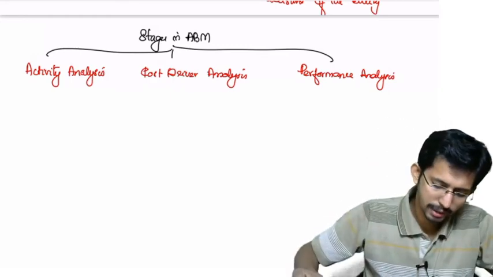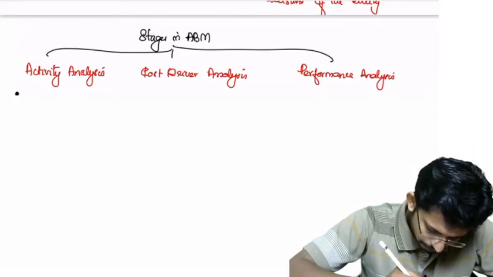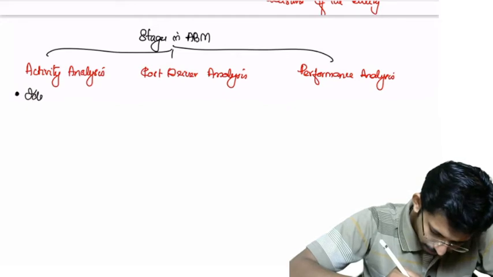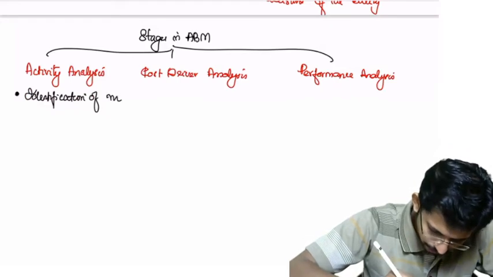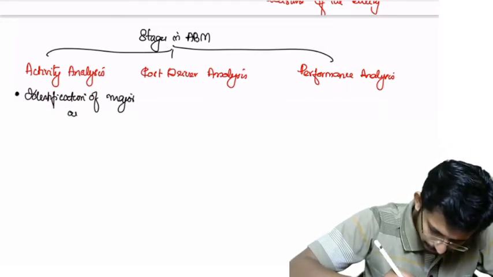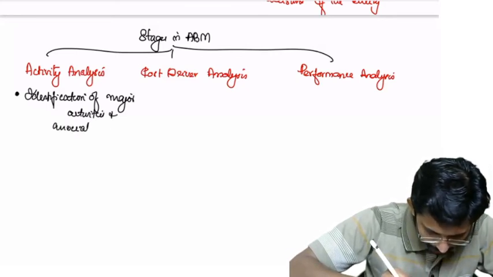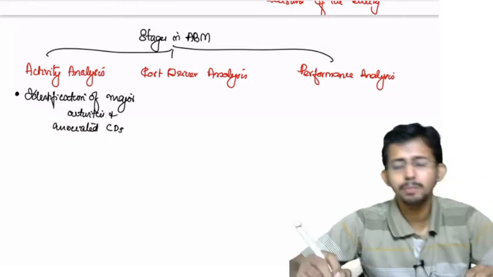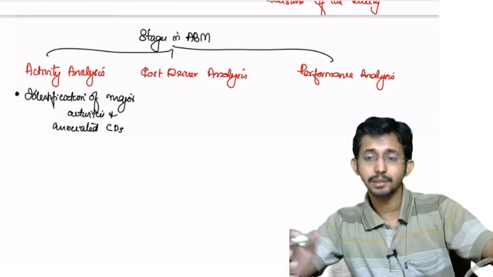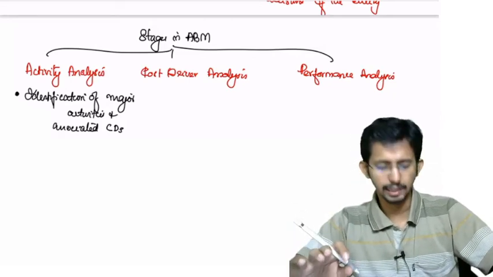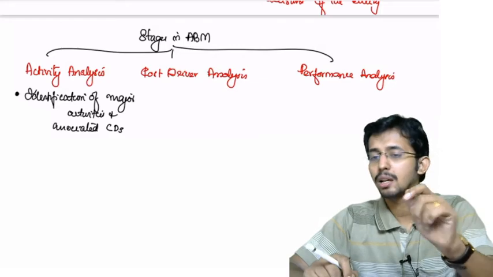In activity analysis, there are three major steps. Step number one: identification of major activities and associated cost drivers. CDs means cost drivers. And these cost drivers, we also saw their classification into structural CDs and executional CDs. We have dealt with those things in detail. So the first step is to identify the major activities and the associated cost drivers.